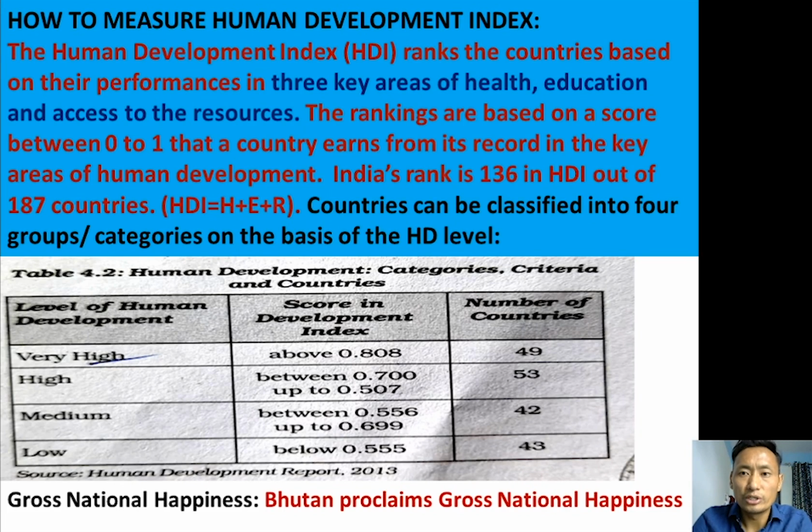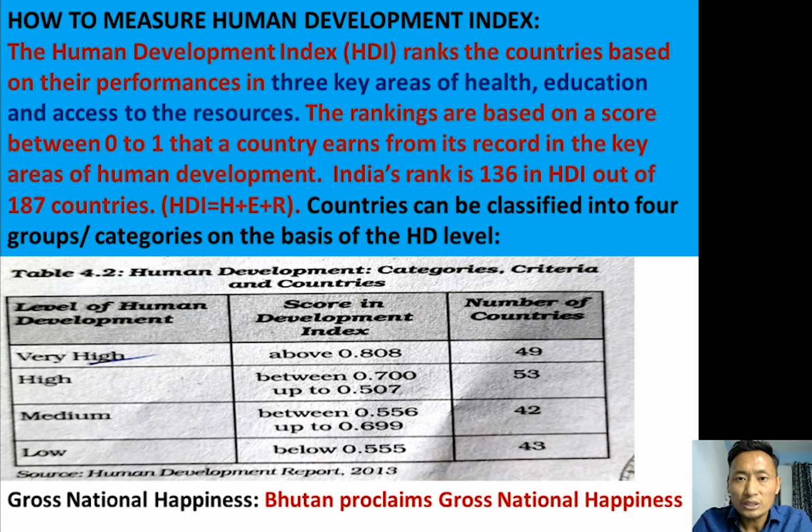How to measure Human Development Index? Human Development Index, HDI, ranks the countries based on their performances in three key areas of human development. They are health, education, and access to resources. So these are the three key areas of human development that we already discussed in the previous slides.